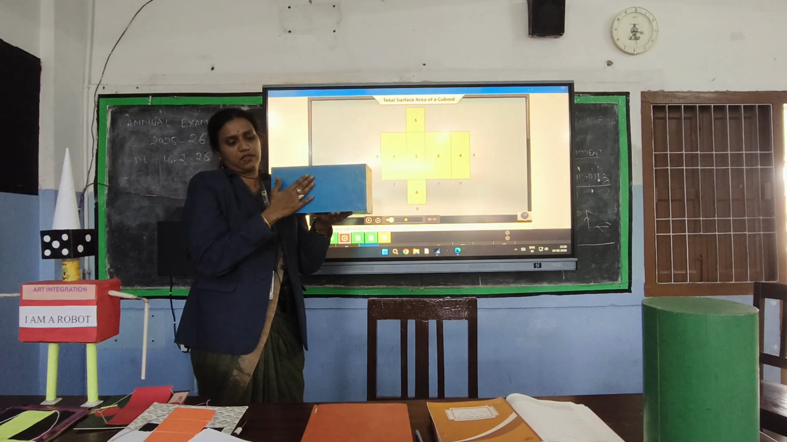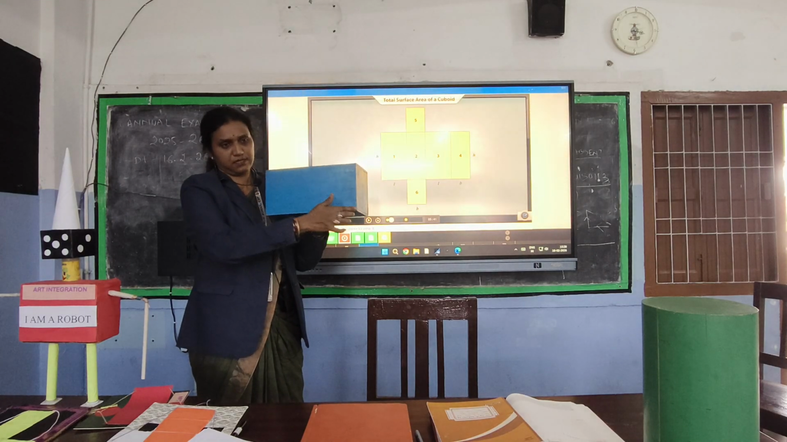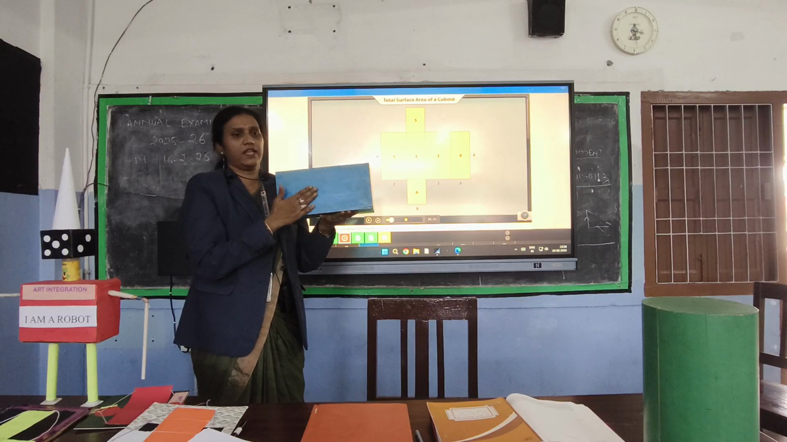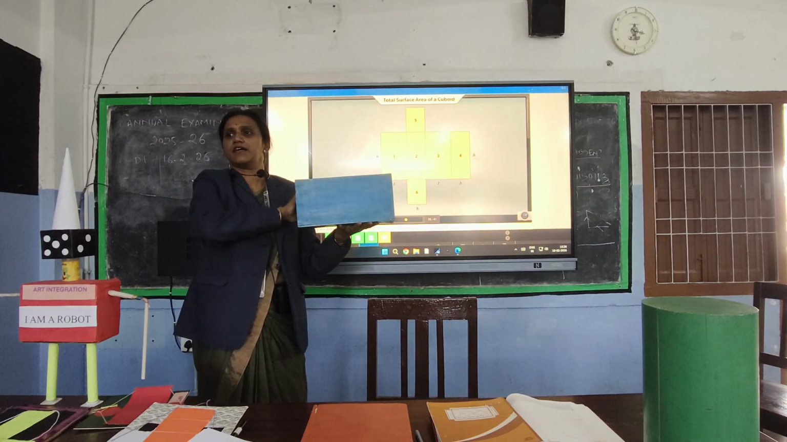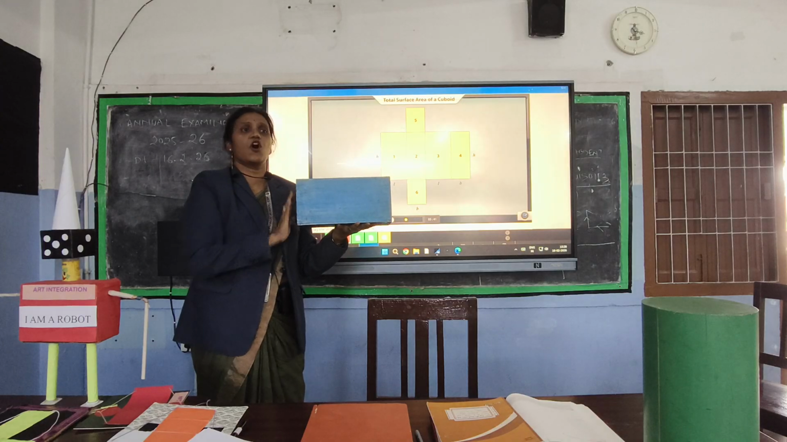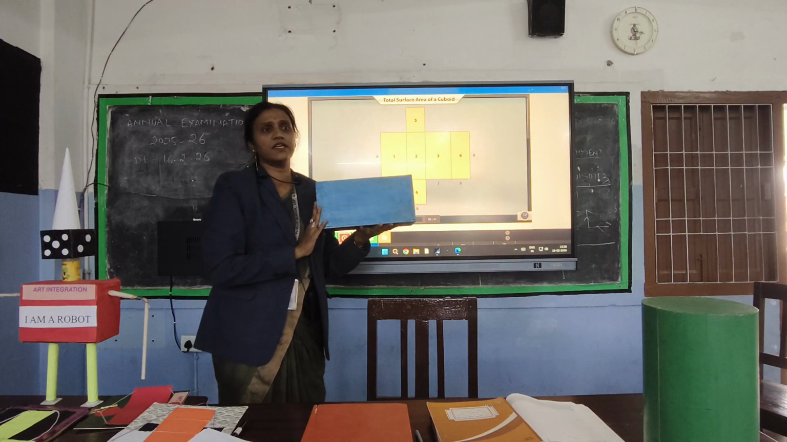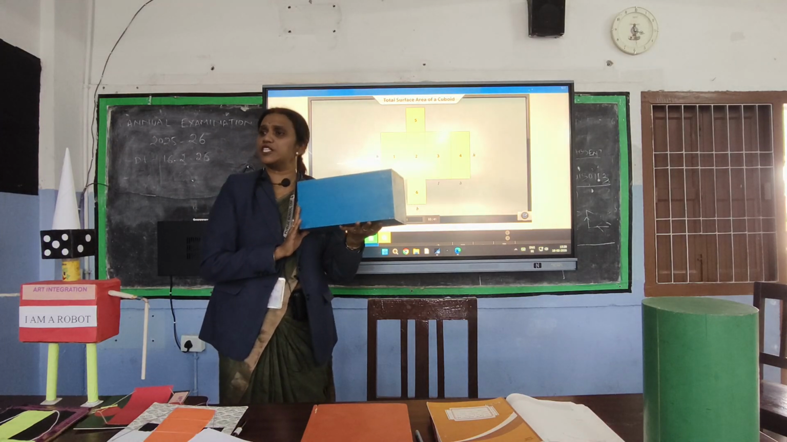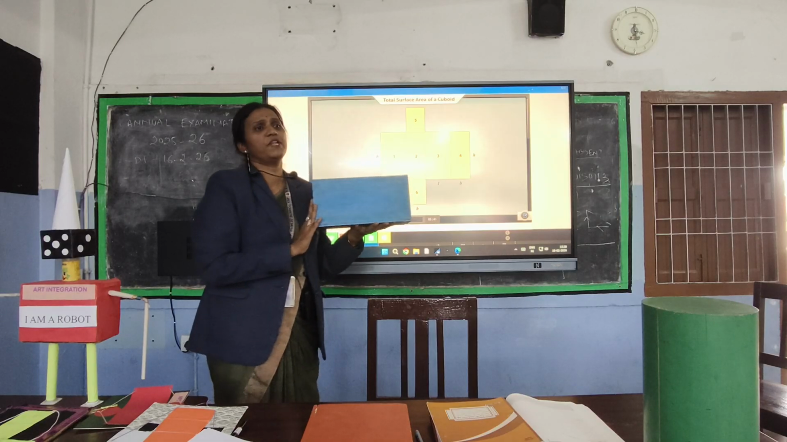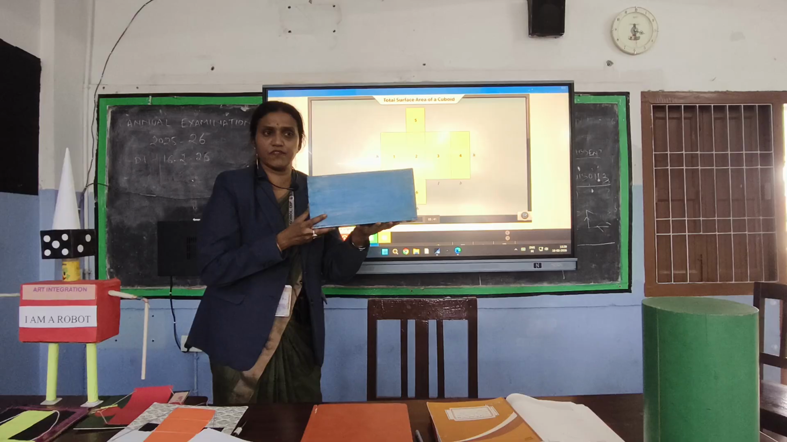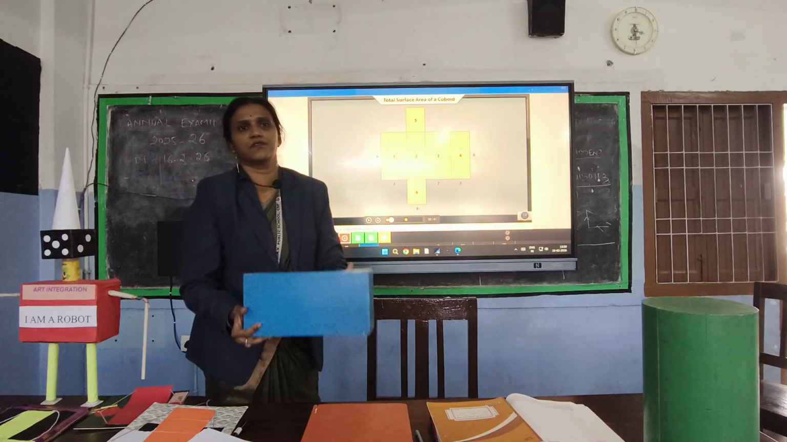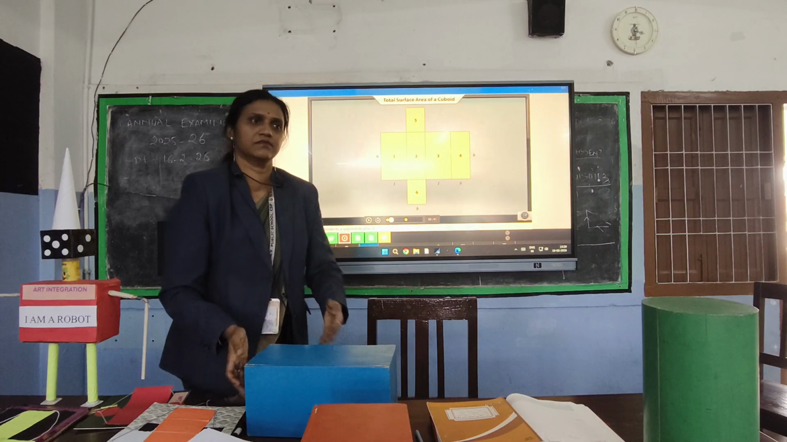Similarly, this side face is breadth into height. And this is what? Length. This is what? Height. Area of this front face is length into height. Back? Length into height. So how many LBs are we having? 2 LB. How many BH are we having? 2 BH. How many LH are we having? 2 LH. So what is the total surface area of this cuboid? 2 (LB plus BH plus LH).